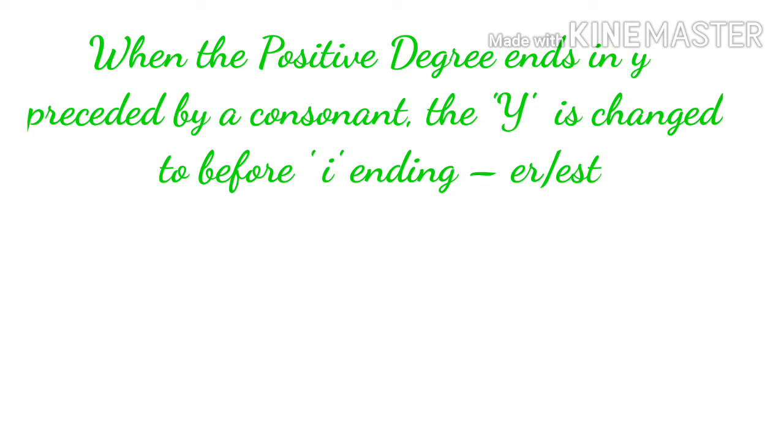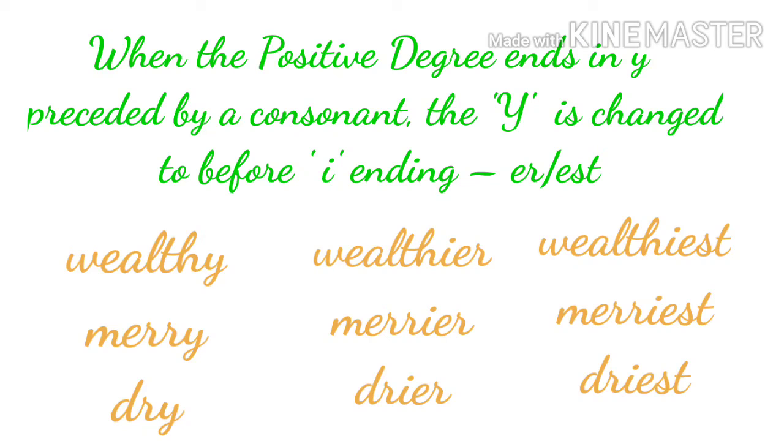When the positive degree ends in Y preceded by a consonant, the Y is changed to I before ending with ER or EST. For example, healthy. Healthy ends with Y preceded by H, the consonant. So to make it comparative, Y will change into I and it will become healthier. And in superlative, it will become healthiest. Y will change into I and est will be added. Likewise, merry, merrier, merriest, dry, drier, driest.